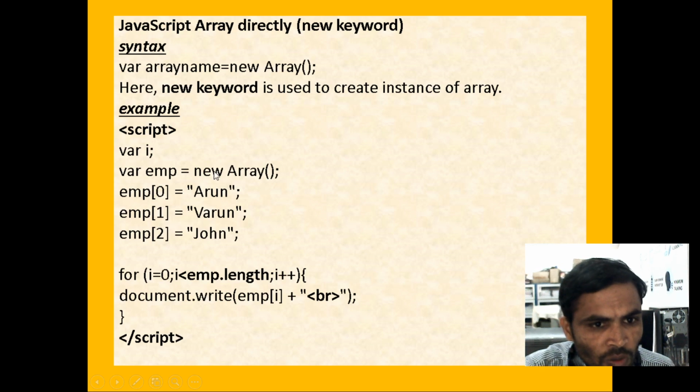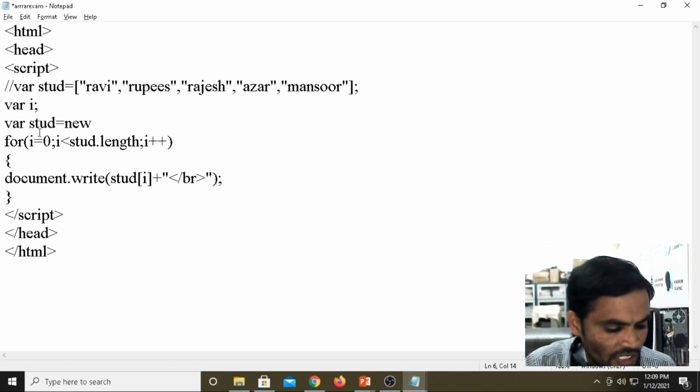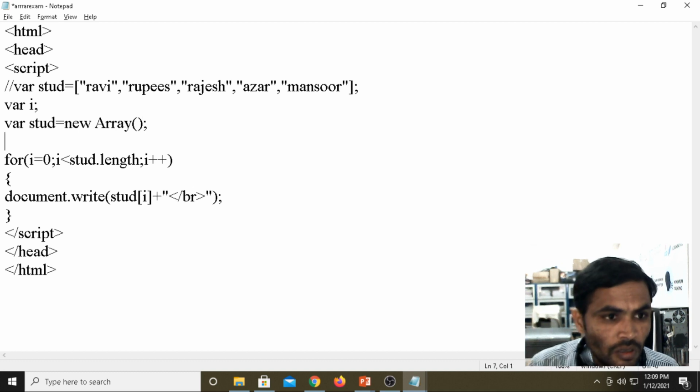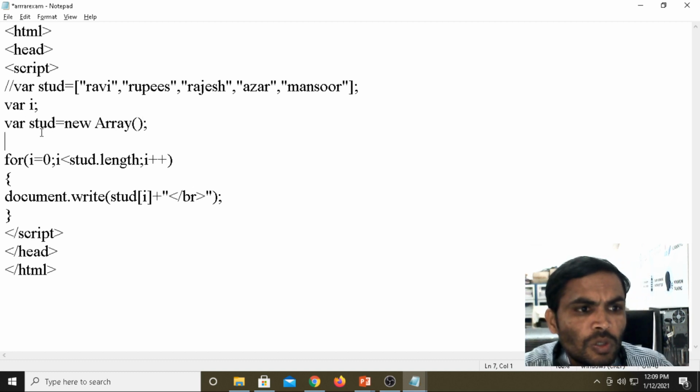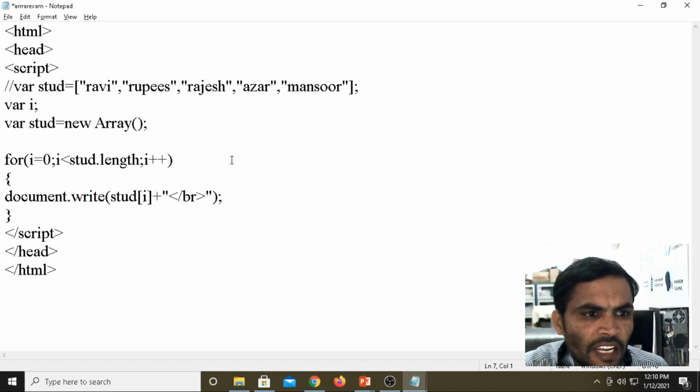With the help of the new keyword we are creating the array for your student object. Now if you want to store under the student, see here, it is an array. It is acting as a function or method, but with the opening and closing braces it is an array.